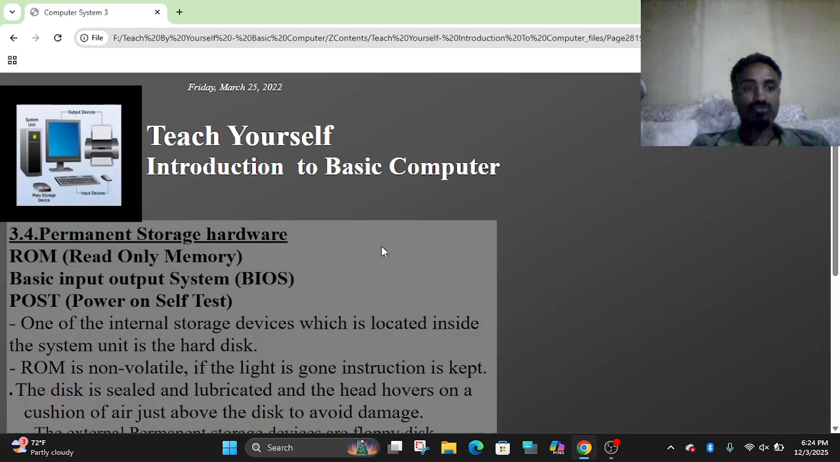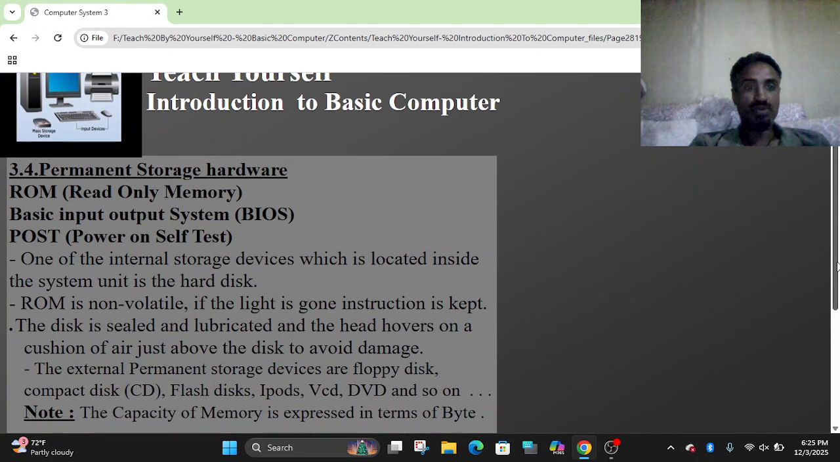The other type of hardware is the permanent storage hardware, which is ROM, read-only memory, as the name implies. You cannot modify it. In case of a file stored in RAM, it's possible to write and read. When you come to ROM, it is only read, as the name implies.